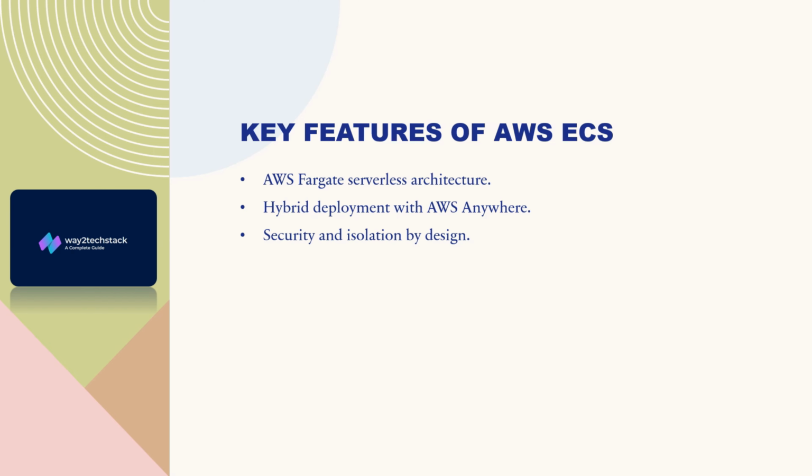And then, security and isolation by design. What does it mean? By default, internally it uses mTLS authentication and encryption. Apart from this, we can configure IAM users and policies. What's the benefit of it? If someone wants to access your ECS resources, we can create an IAM user or a role and attach policies based on the actions they want to perform. Or if ECS wants to talk to other services, we can create a role and attach the policy. Those are the internal security options that we can use as part of ECS.